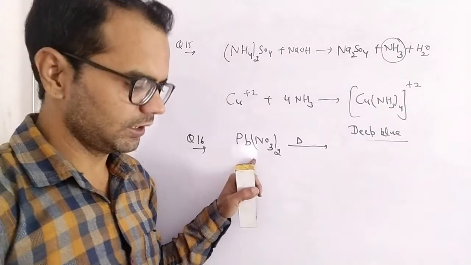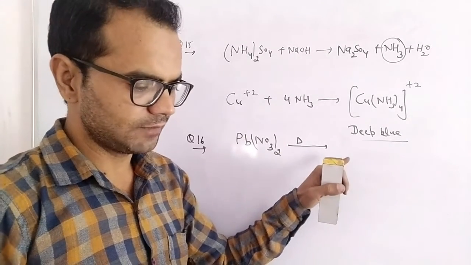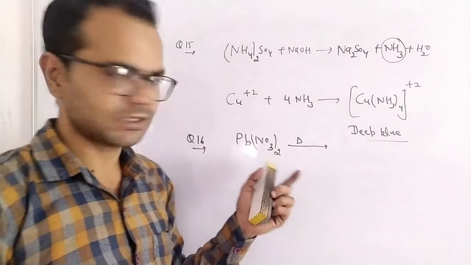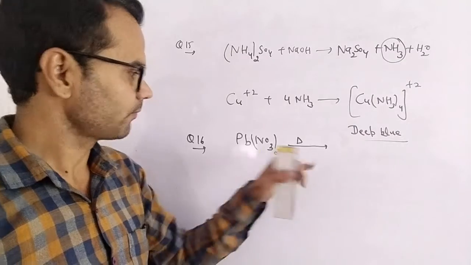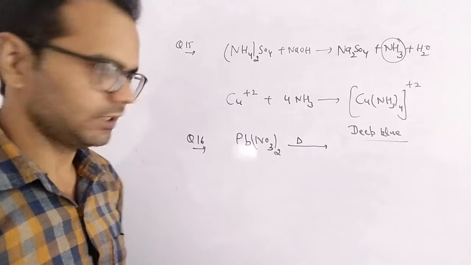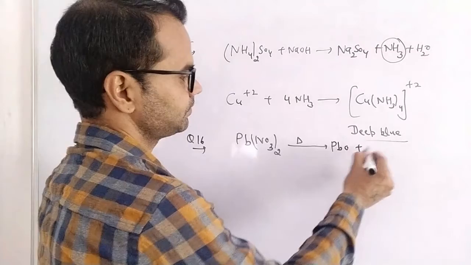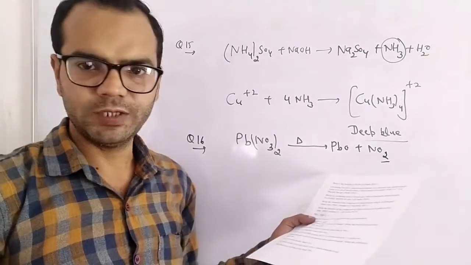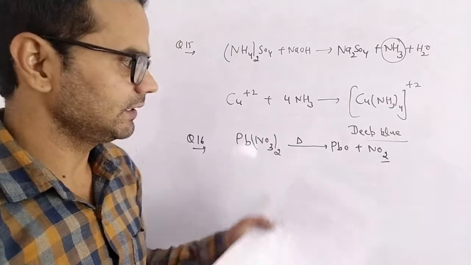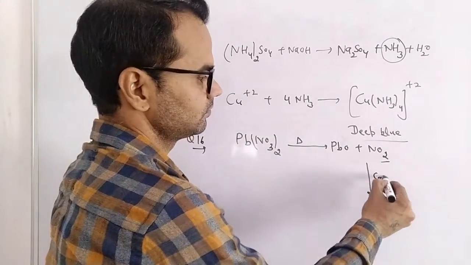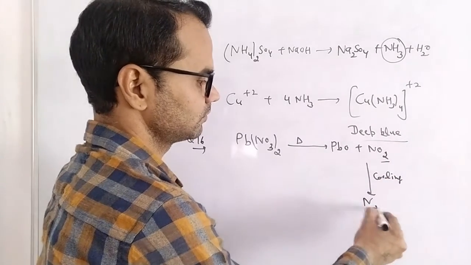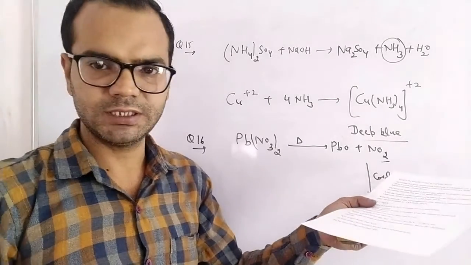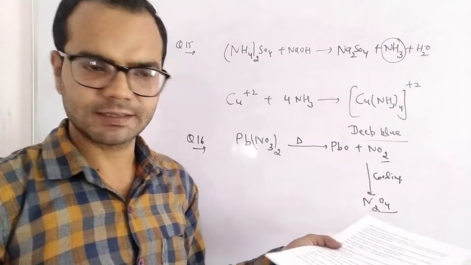Lead nitrate on heating gives a brown gas which undergoes dimerization on cooling. Identify the gas. We have discussed there is only one colored oxide of nitrogen, that is nitrogen dioxide. So on heating lead nitrate we obtain NO2. NO2 is a brown color gas and it easily dimerizes to give a colorless oxide again. NO2 is a brown oxide, but N2O4 is colorless.